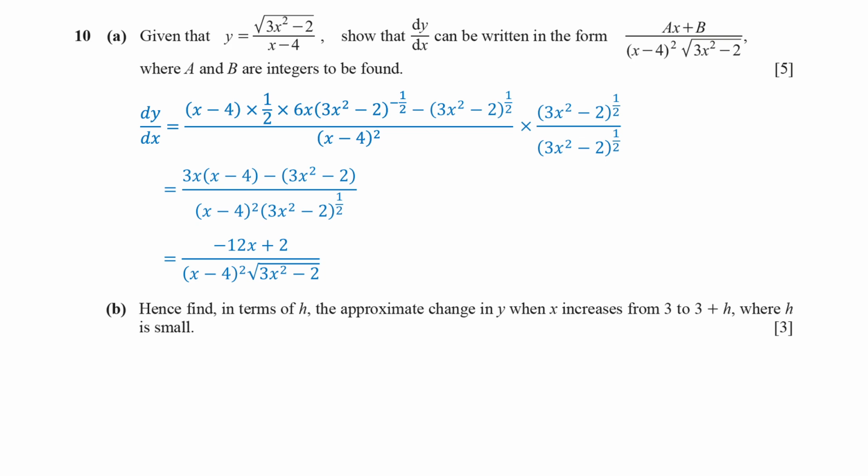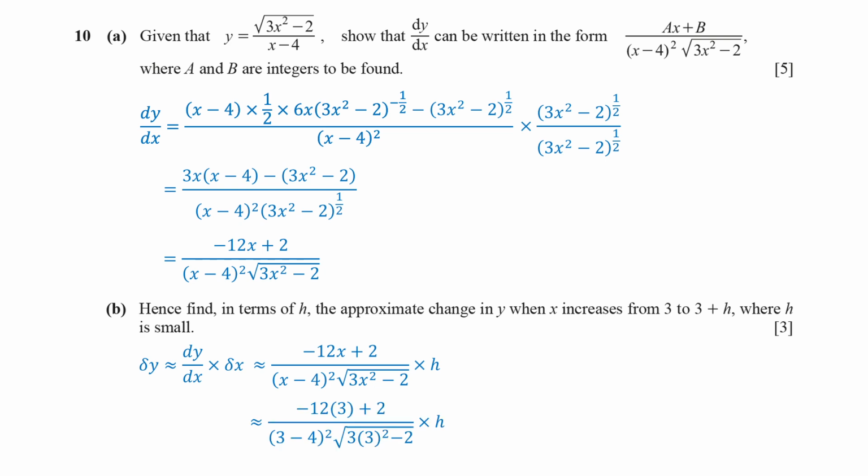Now let's move to part B to estimate the change in y when x increases from 3 to 3 + h. Since the change is small, we can use the formula delta y is approximately equal to dy/dx times delta x. We can use dy/dx from part A, and delta x is h. We substitute x equals 3. Simplifying the expression gives -34/5 times h. Thus, the approximate change in y is -6.8h. This completes question 10.